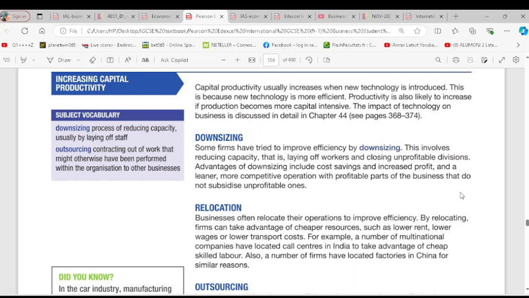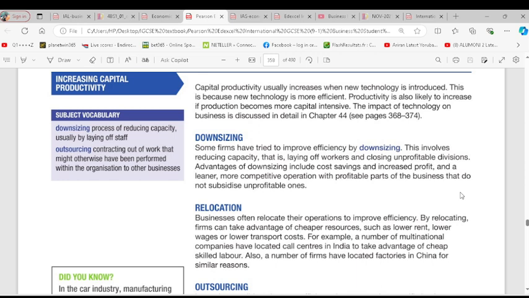Downsizing. Some firms have tried to improve efficiency by downsizing. This involves reducing capacity, that is laying off workers and closing unprofitable divisions. Advantages of downsizing include cost saving and increased profits, and a leaner, more competitive operation with profitable parts of the business that do not subsidize unprofitable ones. So, to increase productivity, what are those things you need to do as a firm? That is the point we're going here.